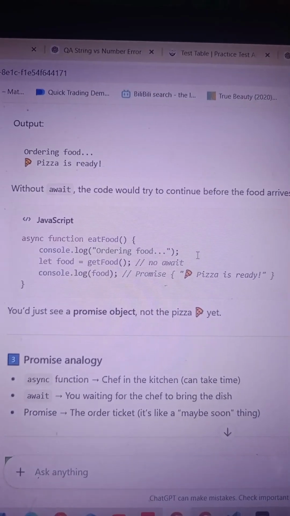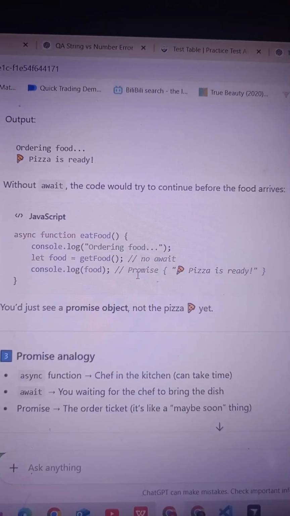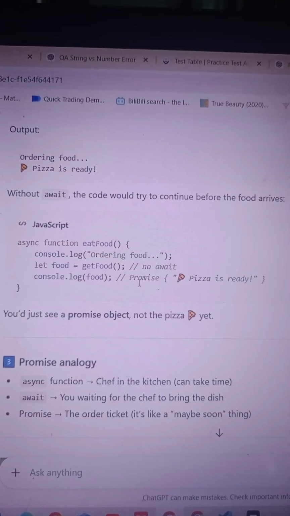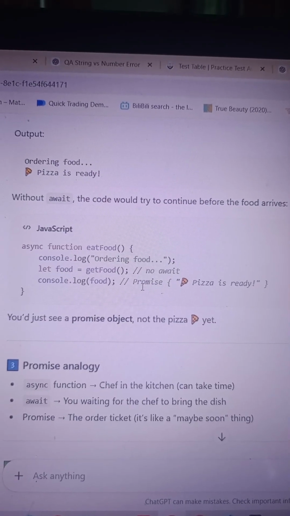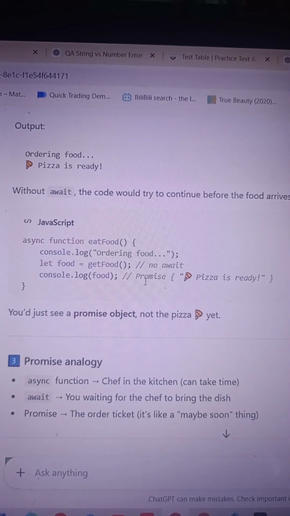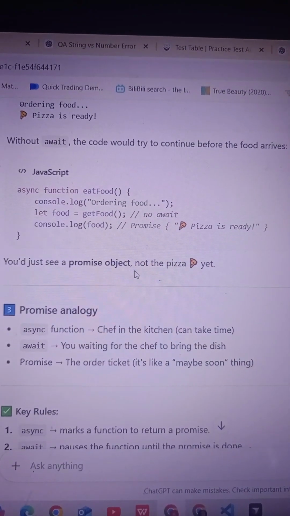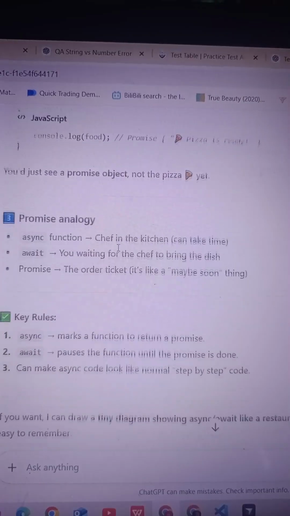So it did not wait, and it just came up with a promise, and just before the food arrives it will continue. So without await, the code will simply continue whether the food arrives or not. That's why await is also very important. You just have a promise object, not the pizza itself. So this is our promise.